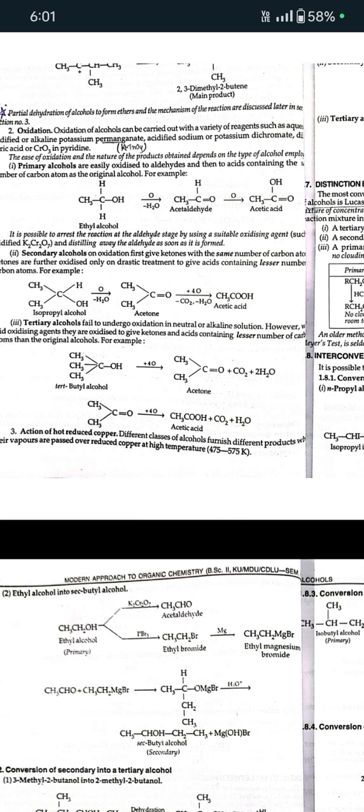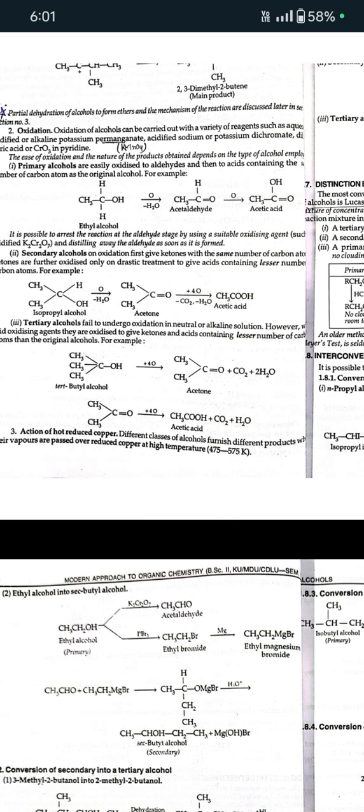Next is secondary alcohols. On oxidation, they first give ketones with the same number of carbon atoms, and ketones are further oxidized only on drastic treatment to give acids containing a lesser number of carbon atoms. If isopropyl alcohol is oxidized, it will firstly form acetone, and if acetone is further oxidized, it will form acetic acid. Tertiary alcohols fail to undergo oxidation in neutral or alkaline solution. However, when we use an acidic oxidizing agent, they are oxidized to give ketones and acids containing a lesser number of carbon atoms than the original alcohols.